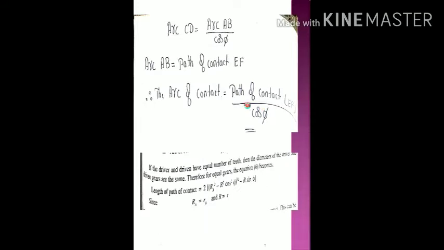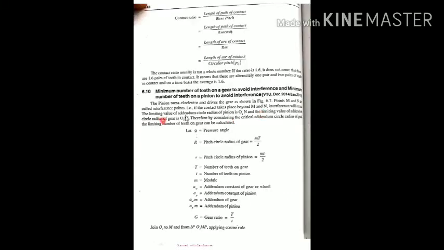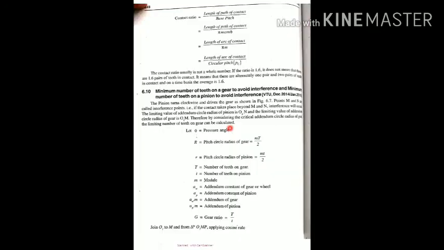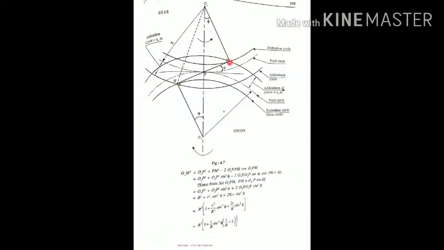That means this is the maximum contact point. If you cross this point, there is going to be interference. Therefore, the limiting value of the addendum circle radius of the pinion is O to N, and the limiting value of the addendum circle radius of the gear is O1M. Therefore, by considering the critical addendum circle radius of the gear, the limiting number of teeth on the gear is to be calculated. These are the critical points, M and N. If you cross them, interference will occur.